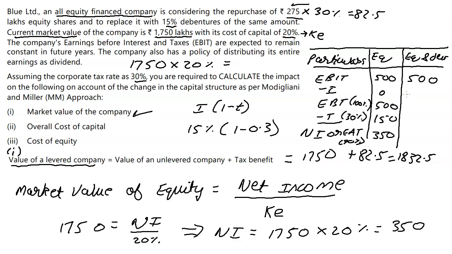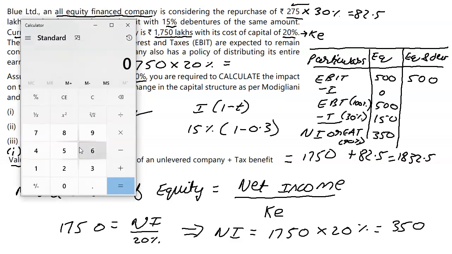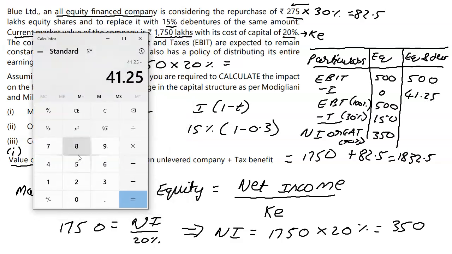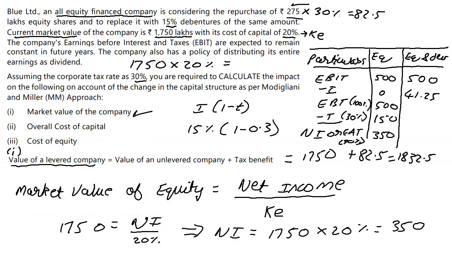And we have interest this time around. It's going to be this number into the rate of interest, which is 15%. So we are going to take 275 into 0.15, which is 41.25. Okay, so we take 41.25, and it's going to be 500 minus the sum. So I'm just going to do 41.25 minus 500. Okay, so we get 458.75.